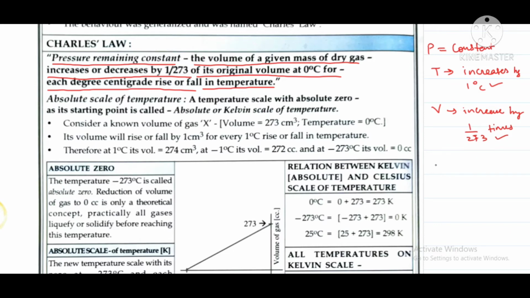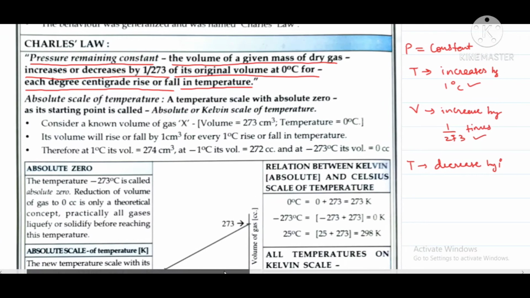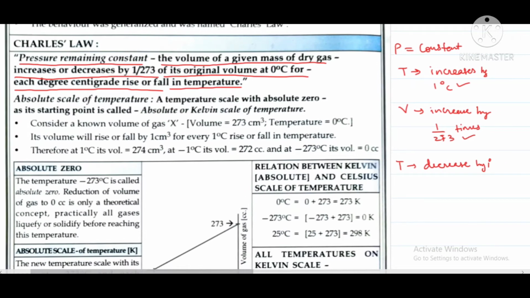Okay. Now if the temperature decreases by 1 degree, then what will happen to the volume? So if the temperature decreases by 1 degree Celsius, then what will happen to the volume? The volume also decreases by 1 by 273 times. Is it clear, students?